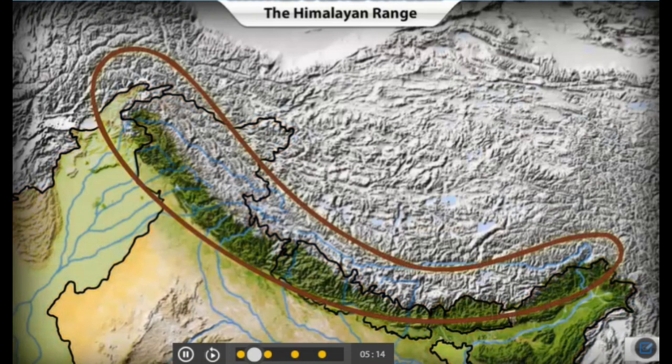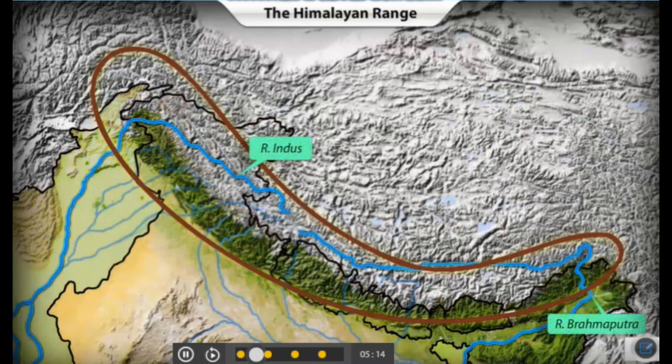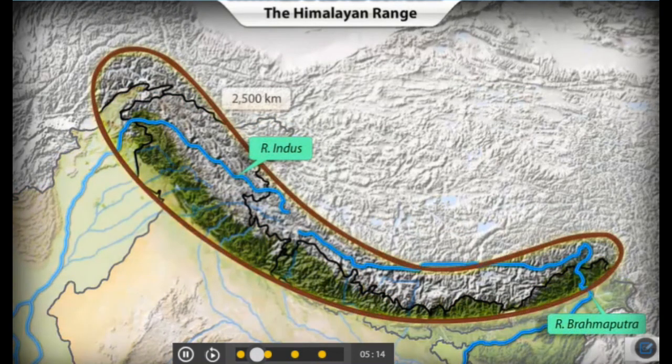The Himalayan range is long and narrow. Its stretch from the Indus River Valley to the Brahmaputra River Valley is approximately 2,500 kilometers. In terms of width, the mountain range is wider near the Indus River Valley but narrows down towards the eastern end.